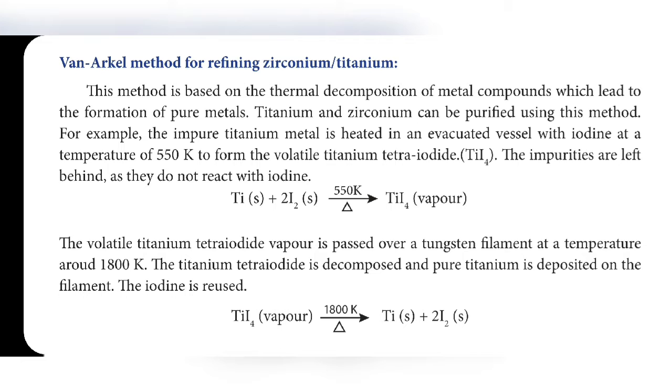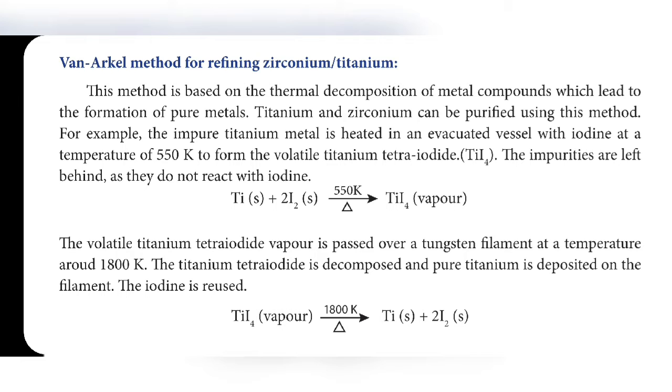Both titanium and iodine react and titanium tetraiodide compound is formed. If you increase the temperature from 550 Kelvin to 1800 Kelvin, this compound splits into two, titanium, and again we get iodine. Actually this is the Van Arkel method.